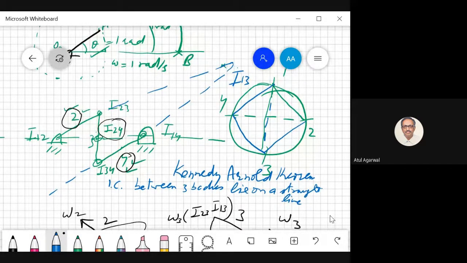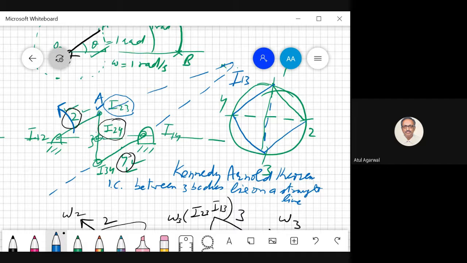Now you see, I have already found these instantaneous centers. I know them. Now I know this velocity I23. What is the velocity of this point, Lavish? Suppose I am given omega 2, then omega 2 into this distance is the velocity of this point. And this point also lies on body 3. So this point is also the velocity of I23.